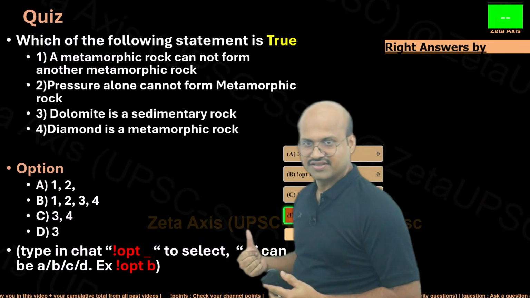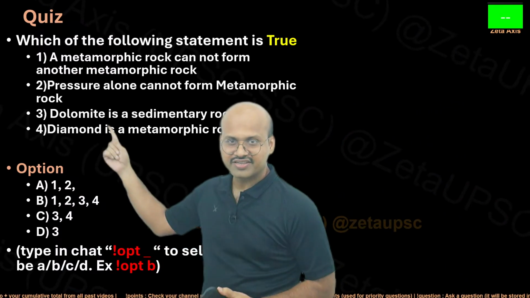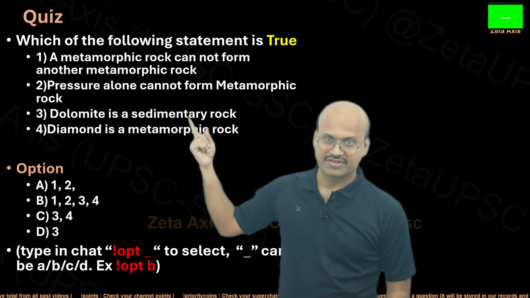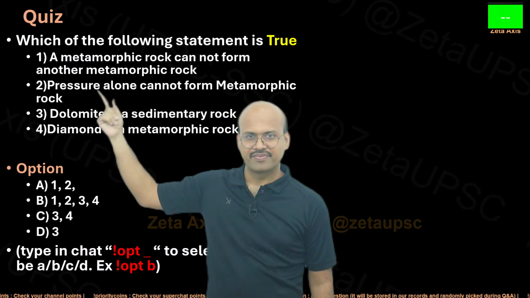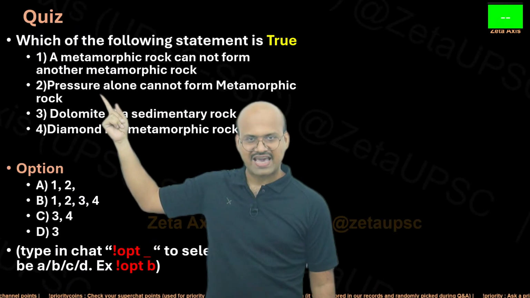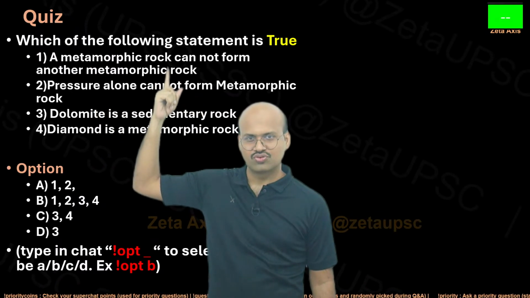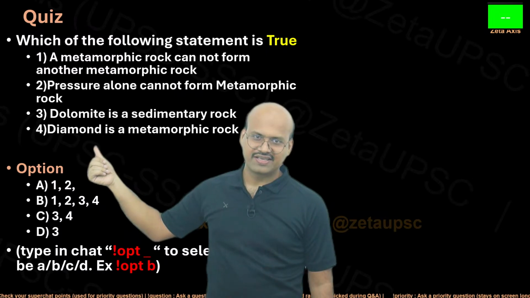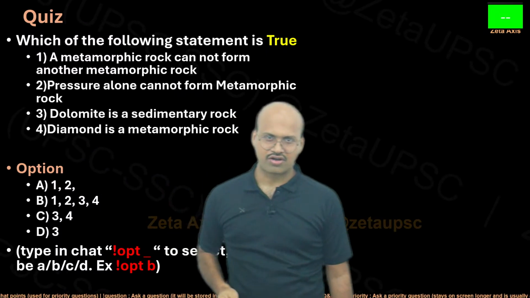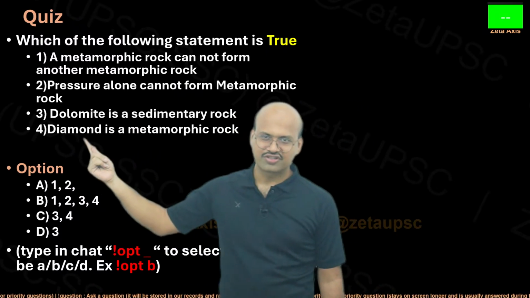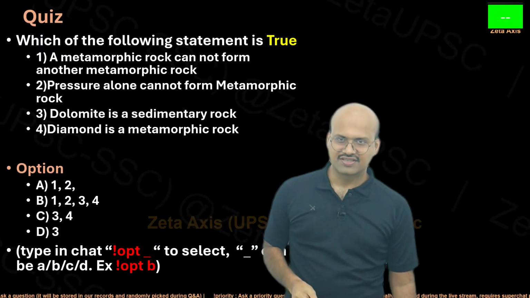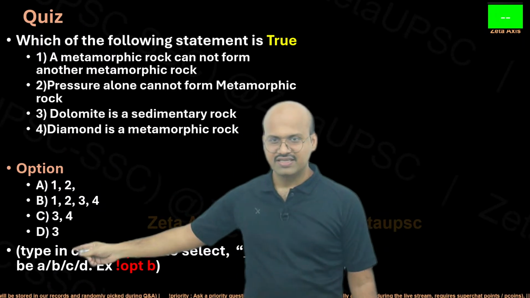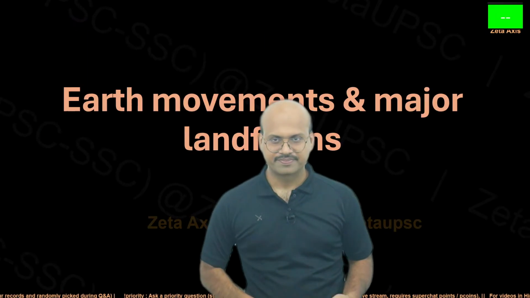The answer is D. Only 3. The third statement is the only right statement. So metamorphic rock can form another metamorphic rock. Pressure alone can form metamorphic rock. So therefore these 2 are wrong. Diamond is basically a mineral and not a rock. So even this 4th statement is wrong. Only the 3rd statement is right. Therefore we can see that the answer D is the right option.